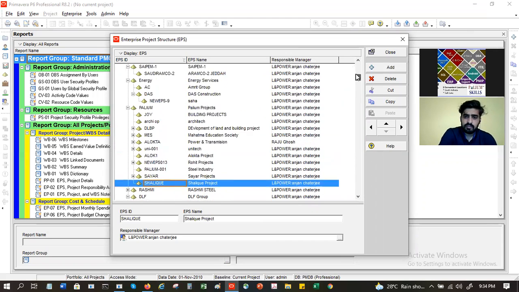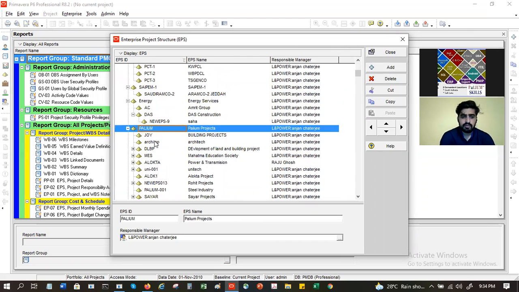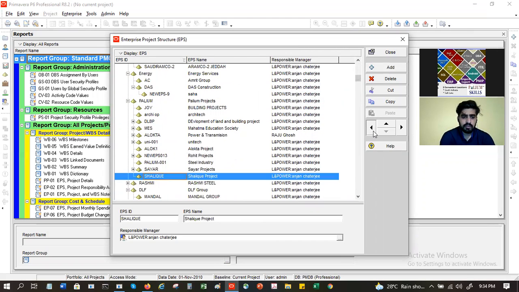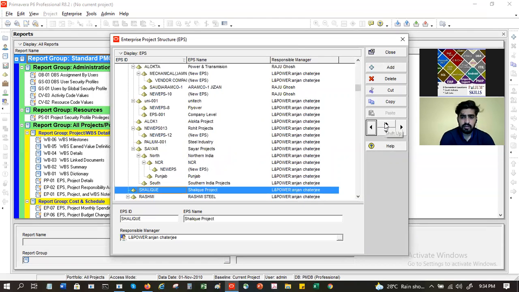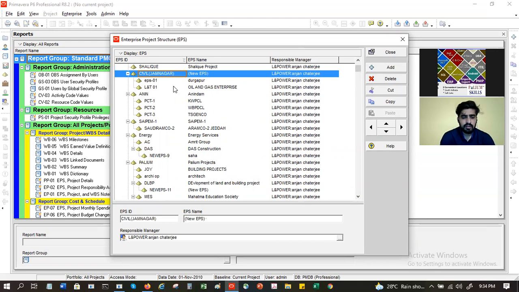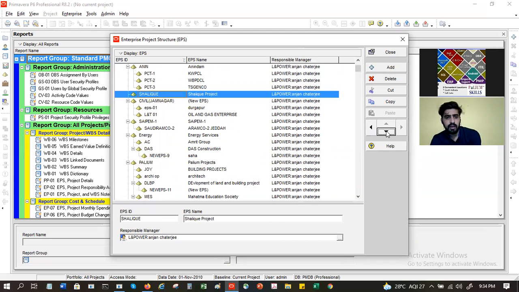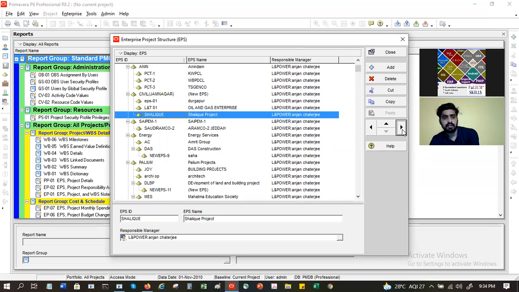Now let's say I don't want Shalik here. I want Shalik under civil, Jamnagar. So what I have to do, it is now under Pallium. So I have to first take it out from here, then push it up. And I have to bring it below civil, Shalik, I have to bring it down under civil and then push it in. Understood? Yes, sir. So this left, right, up arrow is to move it.